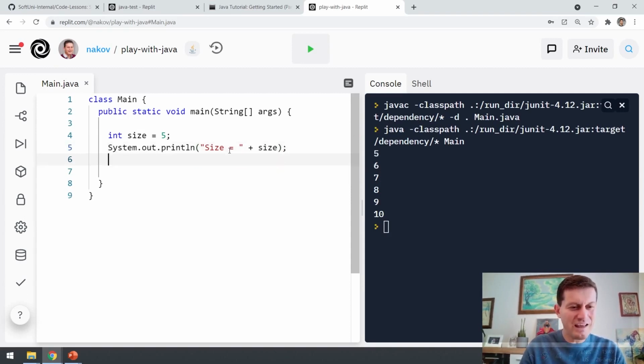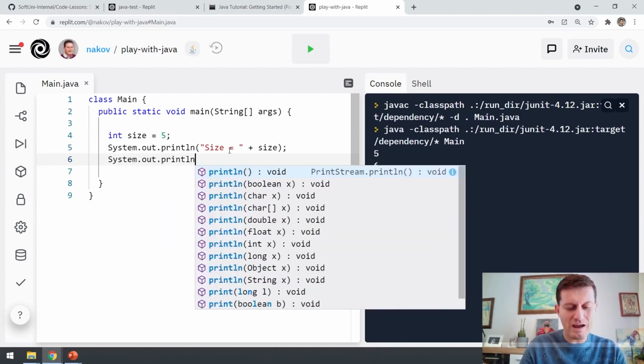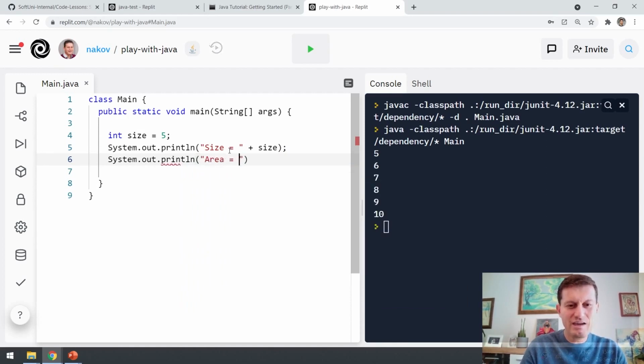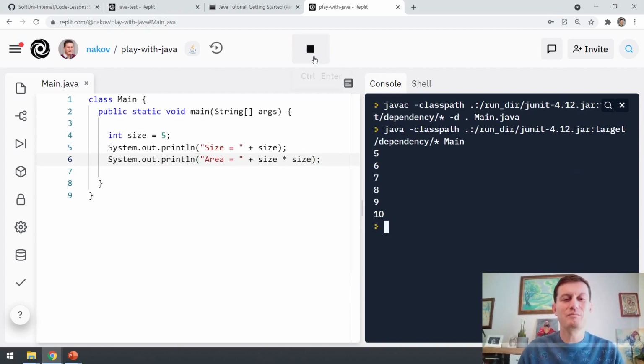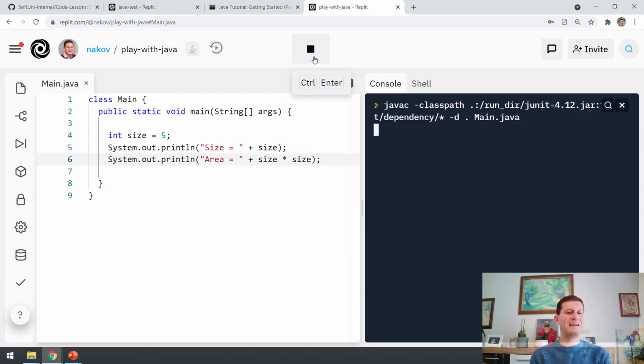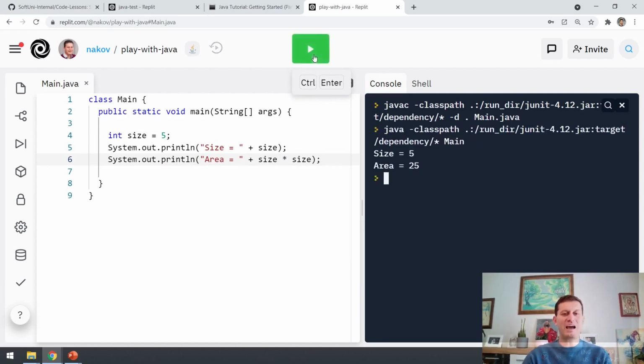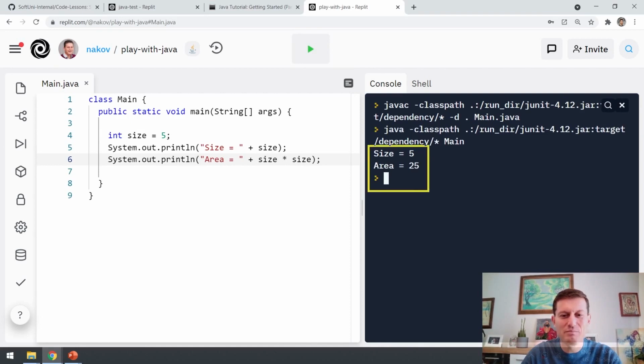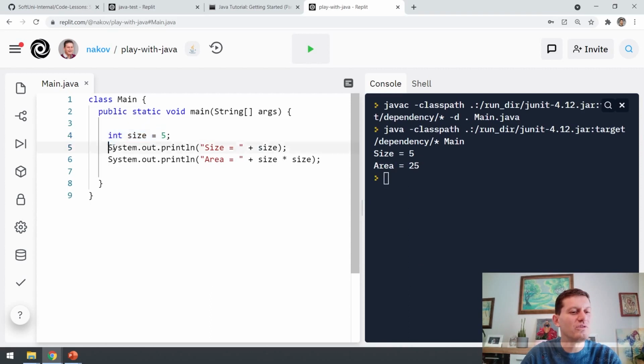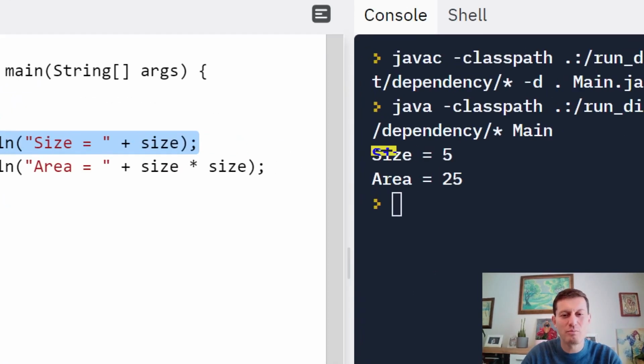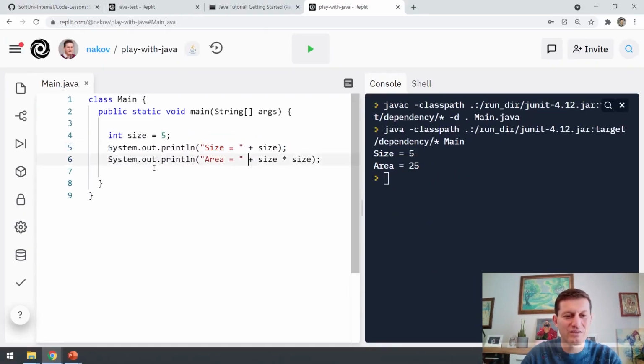And finally we say System.out.println area equals, and here we multiply size by size. Okay, let's run this program and see what the output will be. It will print that the size is 5, then it prints that the area is 25. The first command has no output, this has this output, and the last command has this output.